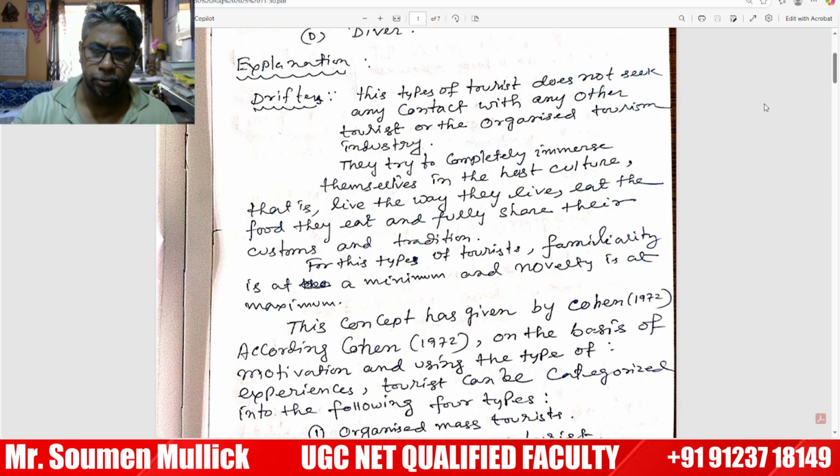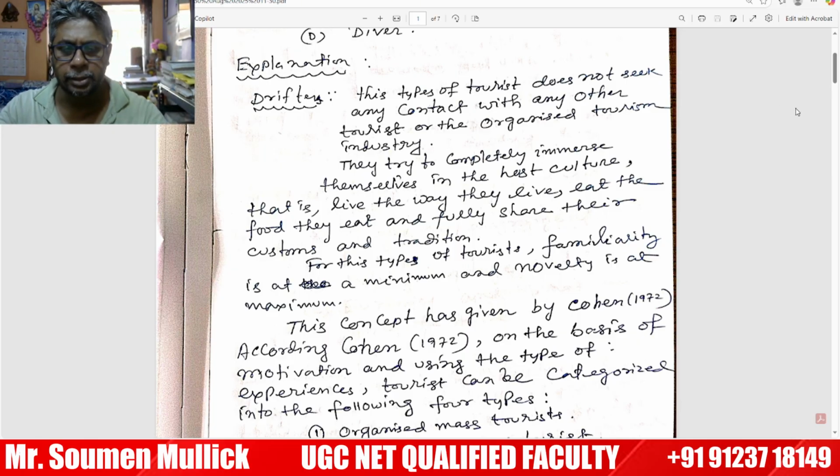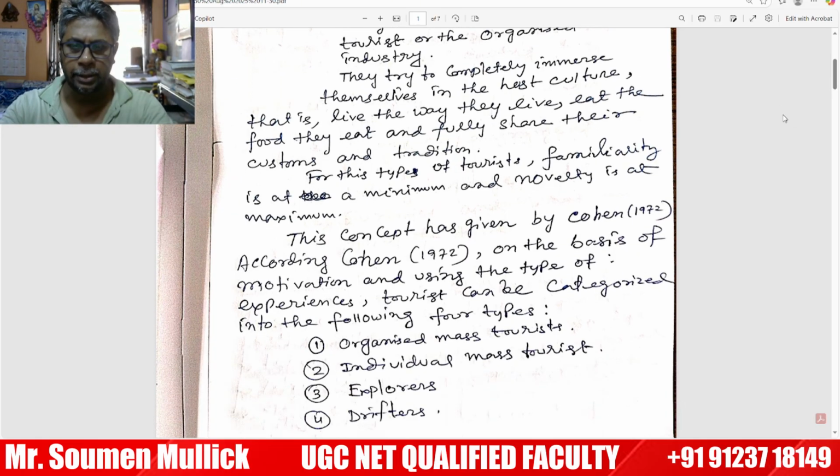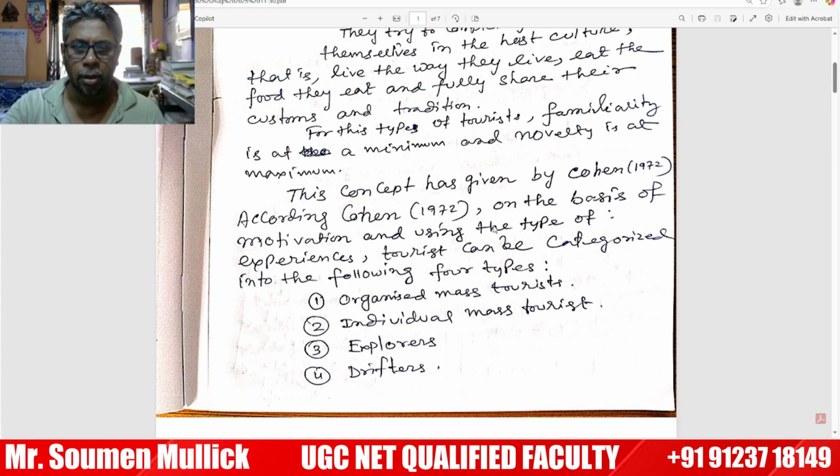For this type of tourist, familiarity is at a minimum and novelty is at maximum. They need the novelty. This concept comes from the Cohen classification. According to Cohen, based on basic motivation and experience, tourists can be categorized into four types: organized mass tourist, individual mass tourist, explorer, and drifter.